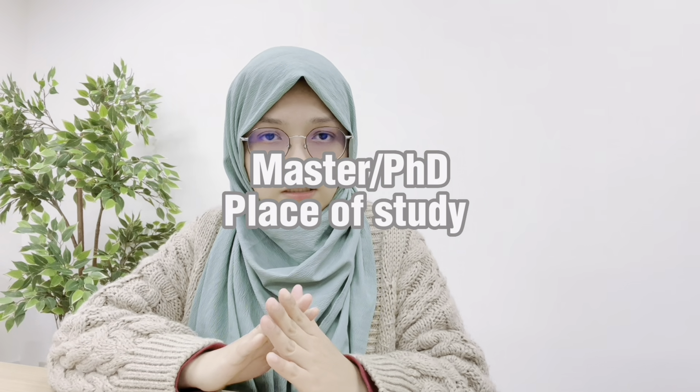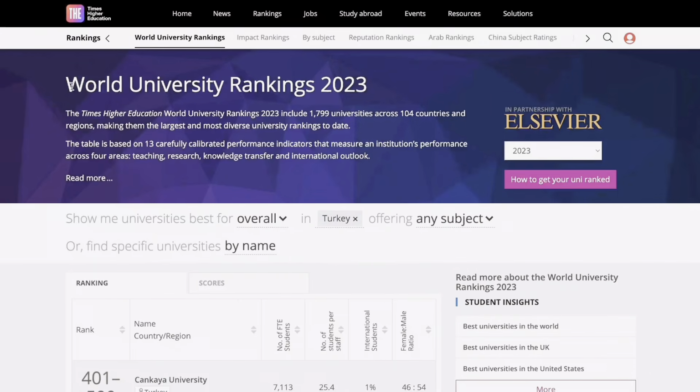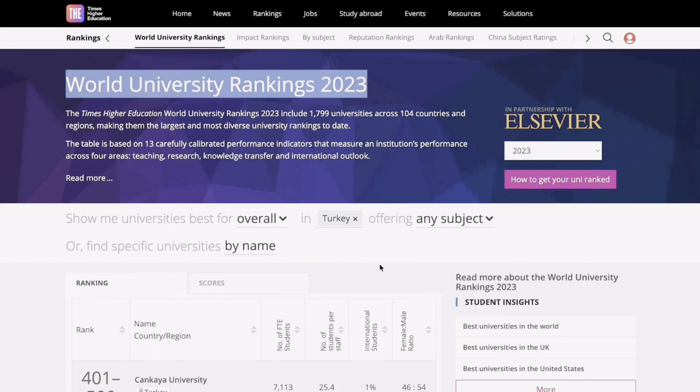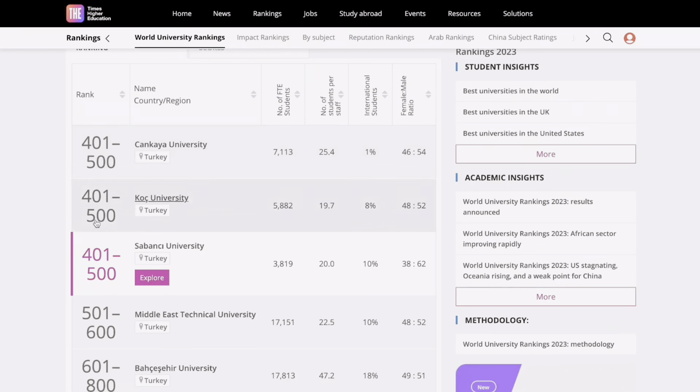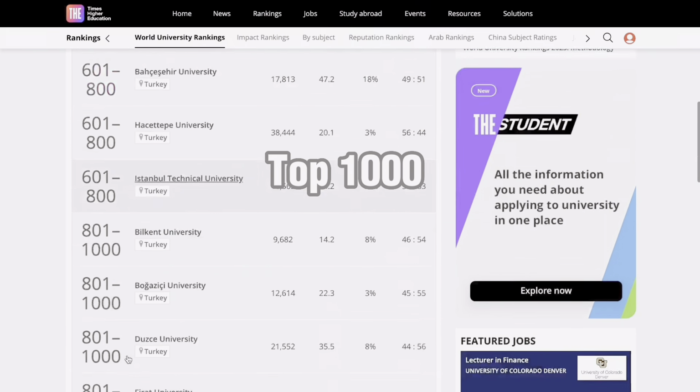For master and PhD applications, after you get the scholarship, you have to make the admission by yourself in an ISDB member country. But these universities must be listed in the Times Higher Education ranking or US News ranking, and they must be from the member countries only. They must be listed in the top 1,000.